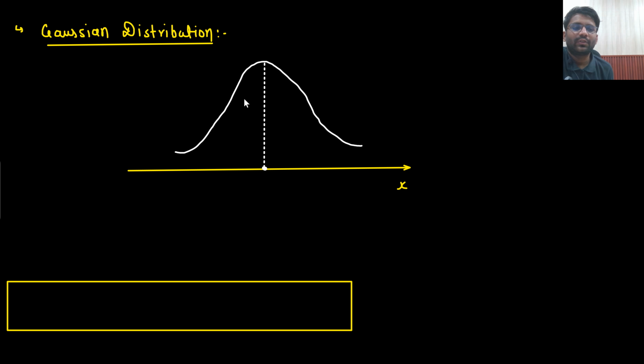What will be the mode of this distribution? Mode means the value of x which is appearing most of the time, the value of x which is appearing for the maximum time. Let's say this is representing the marks obtained by the students. That means most of the students are getting marks near about this point only.